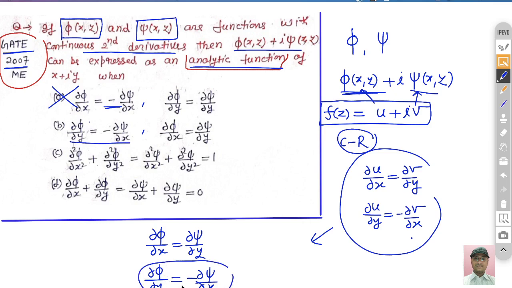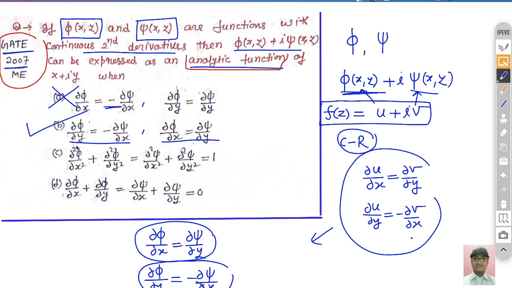Del phi by del y is equal to minus del psi by del x, and this is the first equation, that is del phi by del x. You can see here del phi by del x is equal to del psi by del y. So this option is basically correct. By length this question looks large, but yes, this question is very easy. These types of questions are also asked in recent GATE exams. I will also solve all these problems one by one.